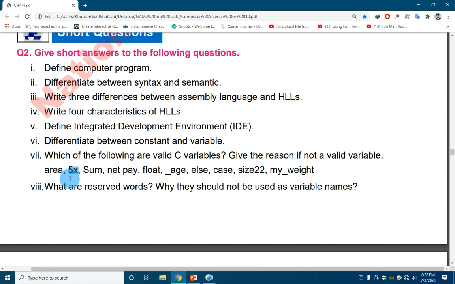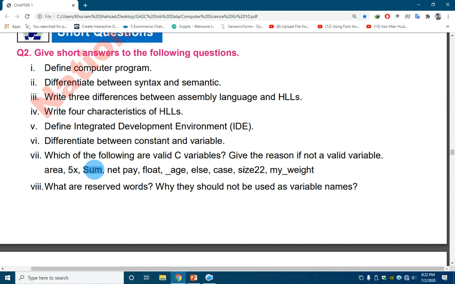5x cannot be a valid variable name because C does not allow a number to be a variable. A number cannot be a variable. X5 may be a valid variable name, but 5, the number, cannot be a variable name because a variable name cannot start with a number, so this is not valid.